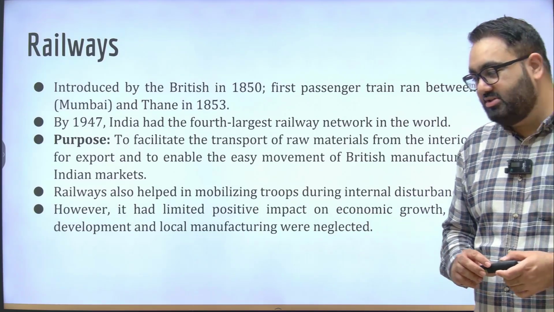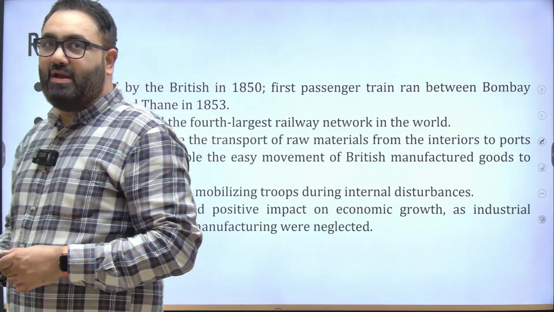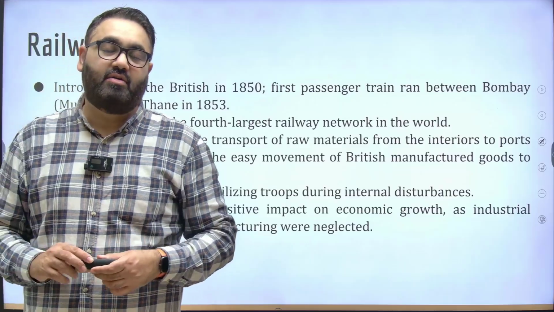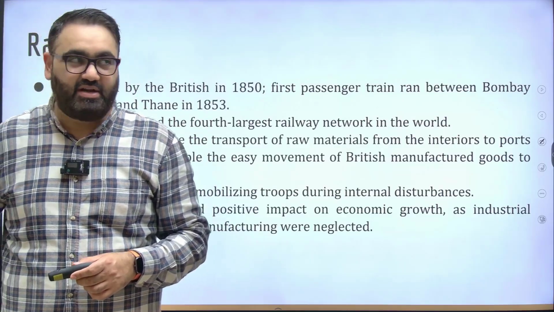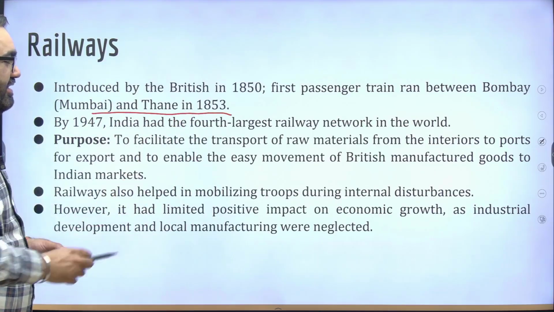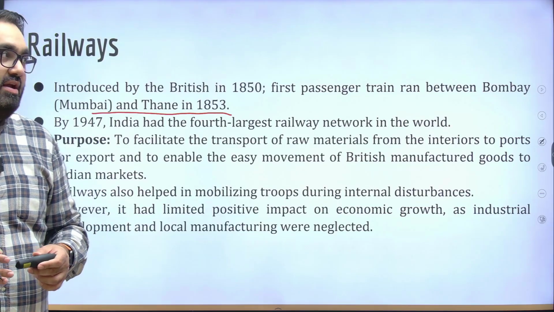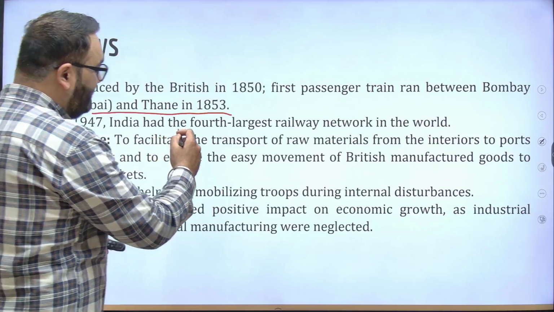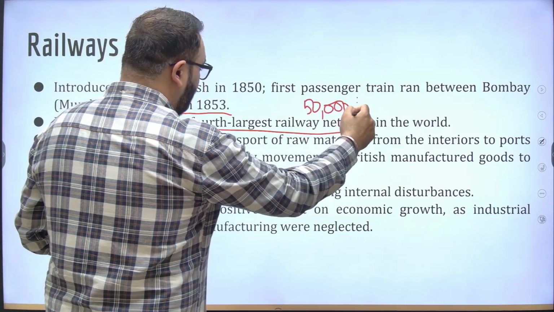Railways, for example, was a prime focus of the British. And as I said earlier, many people still say that we should be thankful for the amount of railway infrastructure the British had built for us. The first passenger train in India, as you would all have read, was between Bombay and Thane in 1853. By the time that the British left India, India had a huge railway infrastructure, about fourth largest railway network in the world, around 50,000 kilometers of track.